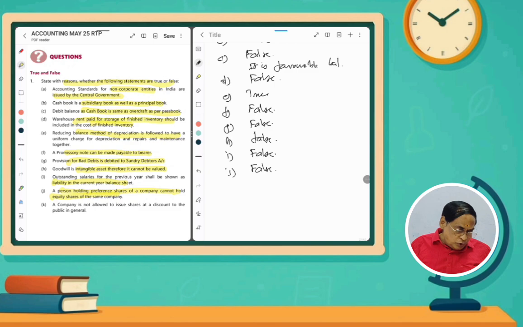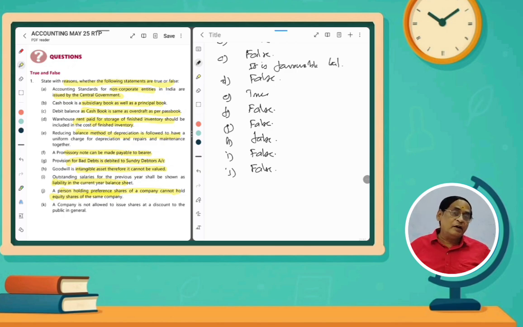A company is not allowed to issue shares at a discount to the public in general. What does it mean? Actually, there is Section 53 of the Companies Act 2013. A company cannot issue shares at a discount according to Section 53, except in the case of sweat equity shares.